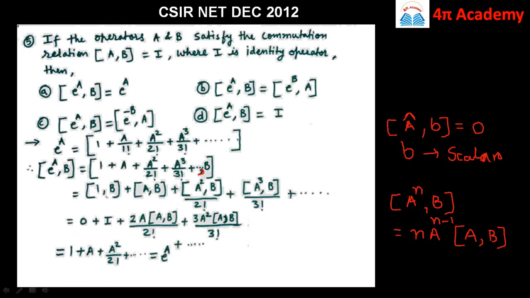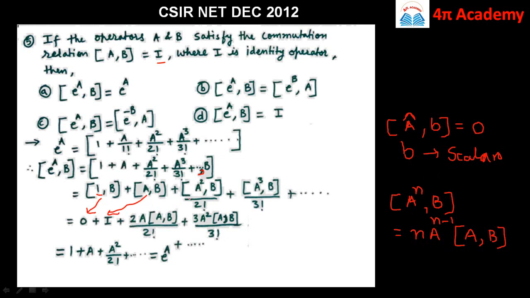So this will be equal to, now this is a scalar, and therefore the commutation will be 0. Then this a comma b is given, it is equal to I, so this is I. Then by definition again here a raised to n comma b, by this property it is equal to n into a raised to power n minus 1 into a comma b.